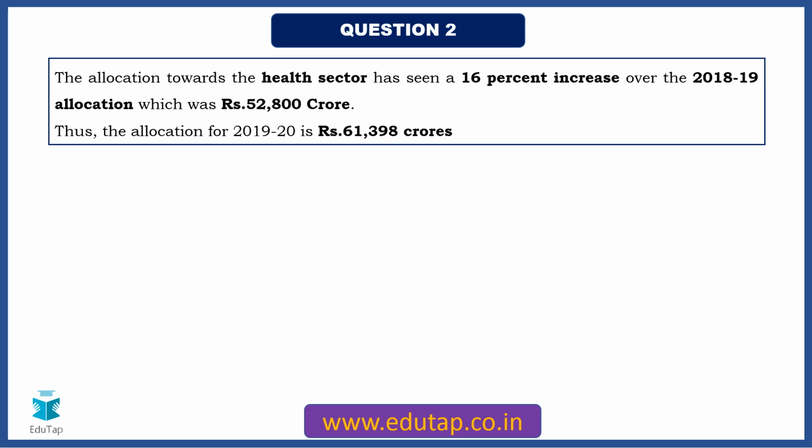So the answer for this particular question, friends, is 61,398 crores. So we can see that the allocation has increased. It has seen a 16% increase when you compare it with the previous budget session, that is 2018-19. So importance is given to the health sector.